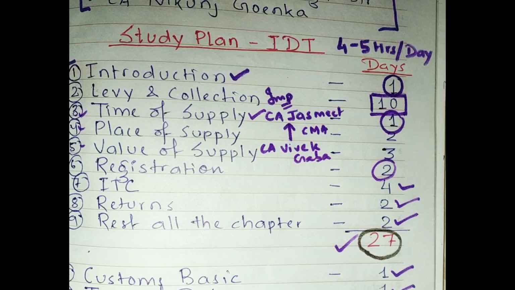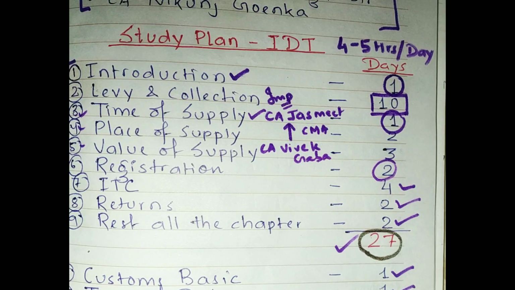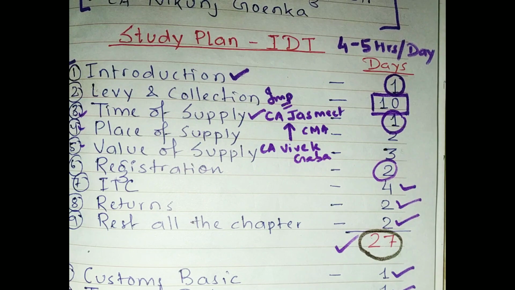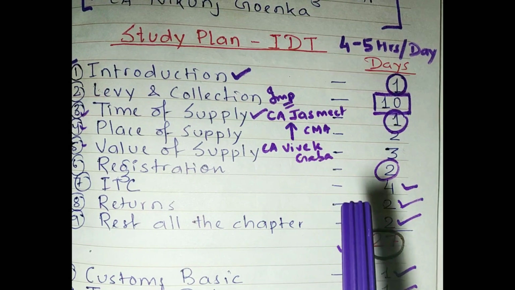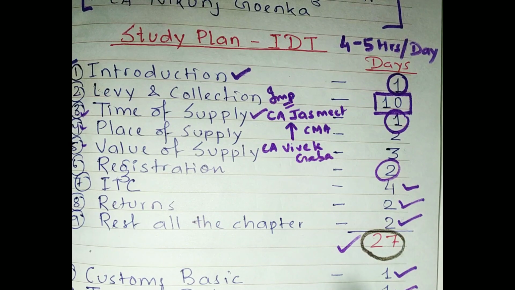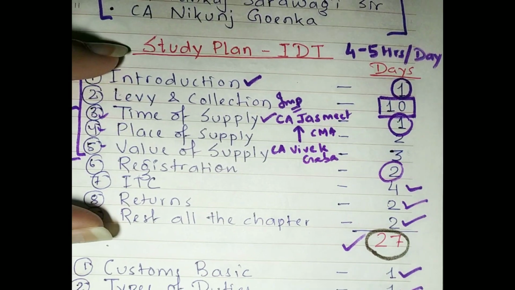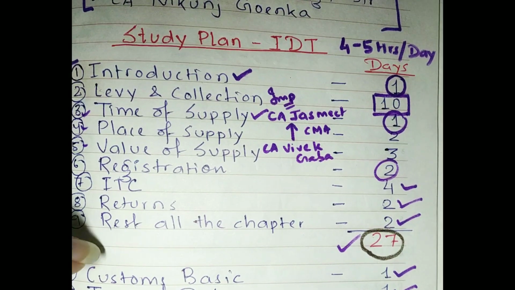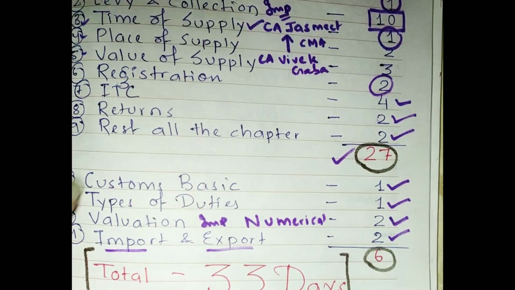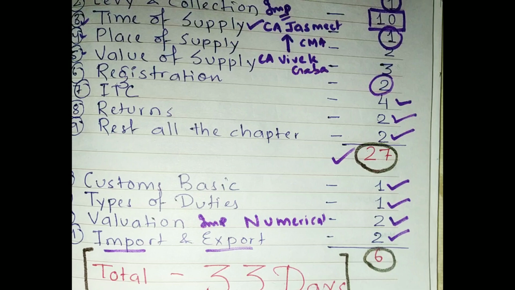other coaching classes like Dhruv coaching classes or something like that. You can also refer to that. Their classes are also good. But in my opinion, you should go for CA Vivek Gaba sir because in his playlists, you can check, there is a playlist called GST Ki Kahani. You can refer to that for complete classes or revision of these chapters of GST, and classes for customs are also there. So that is your one-step solution for every chapter.